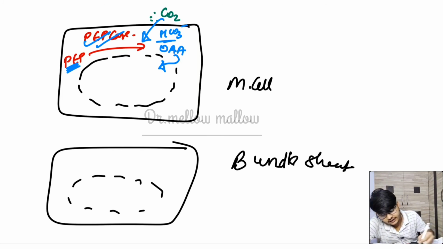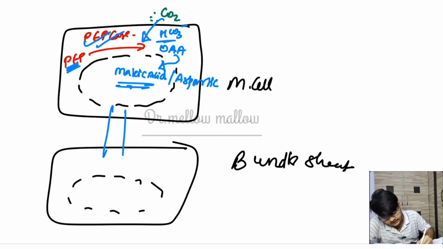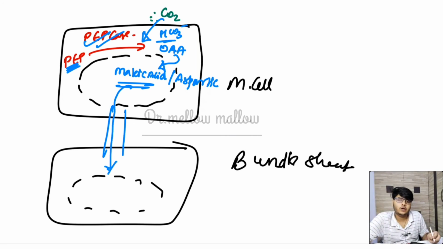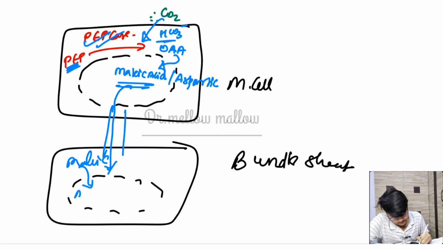Now oxaloacetic acid is converted into malic or aspartic acid, because it has very high permeability. With the help of plasmodesmata, this malic acid now goes into the cytoplasm of the bundle sheath cells. Malic acid is present here. Now this malic acid is again incorporated into the chloroplast.